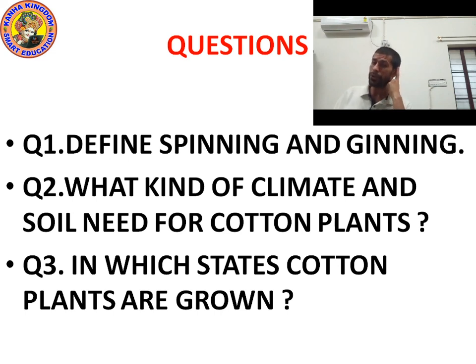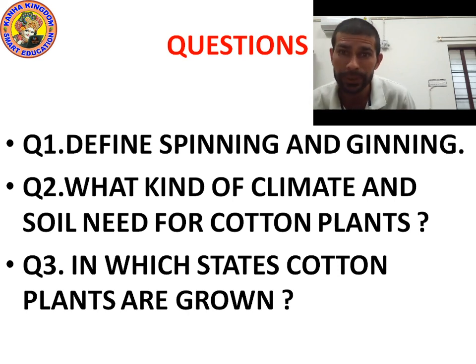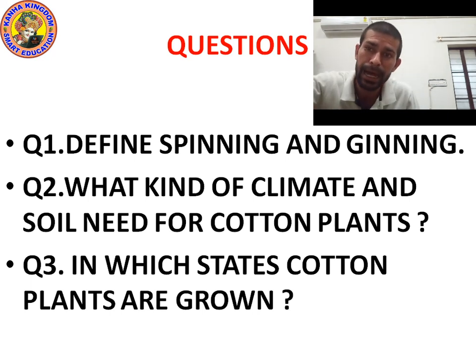Cotton is grown in Punjab. Cotton is grown in Rajasthan. Cotton is grown in Haryana. Cotton is grown in MP, Madhya Pradesh. Cotton is grown in Gujarat. Cotton is grown in Tamil Nadu as well as Maharashtra, Kerala.